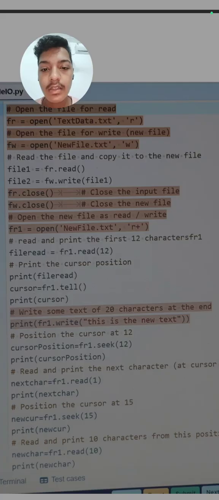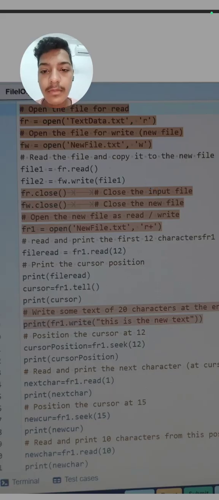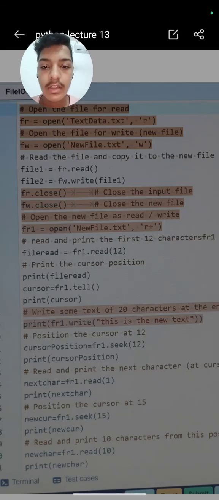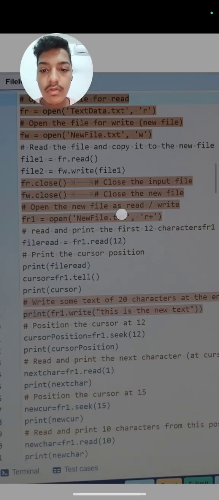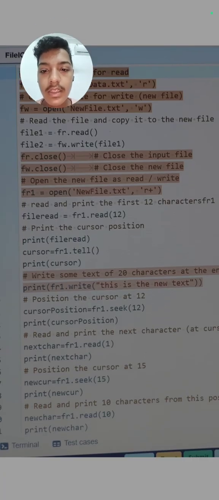Next is read the file and copy it to the new file. So we will read this fr file fr.read, and then we will copy it to the new file, means fw.write file 1, means this file 1 will be written in the fw file which is stored in the file 2 variable. Next is we have to close the files, so fr.close fw.close. So now we have closed the file.